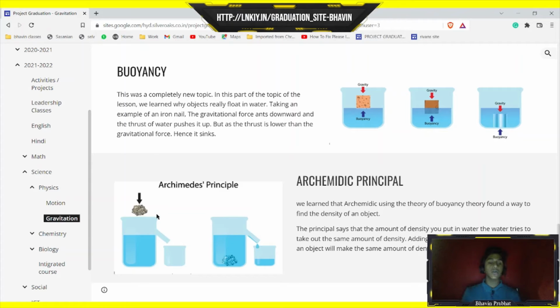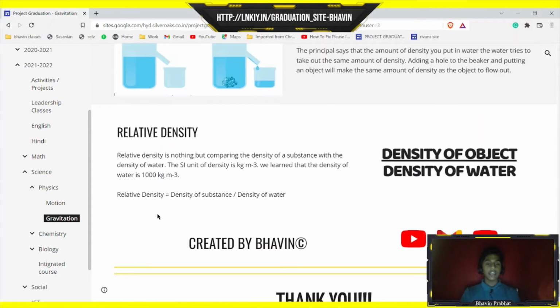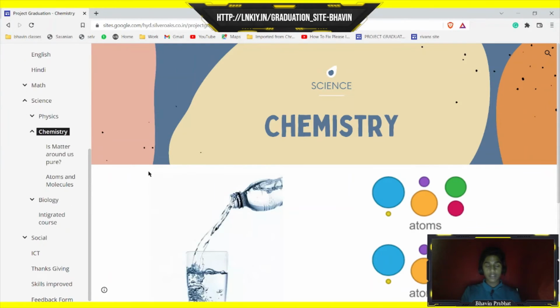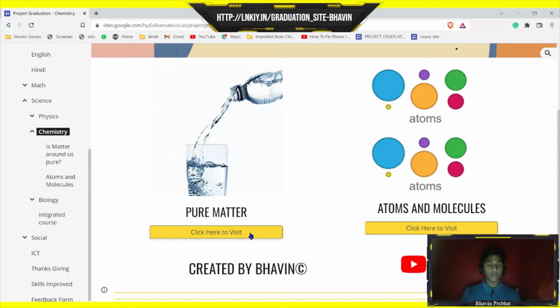Archimedes, a scientist, we learned how he uses buoyancy theory to find out the density of an object, in which he came up with relative density, which is nothing but the comparison of the density of an object with the density of water. Then in chemistry, I have chosen two chapters: pure matter and atoms and molecules.